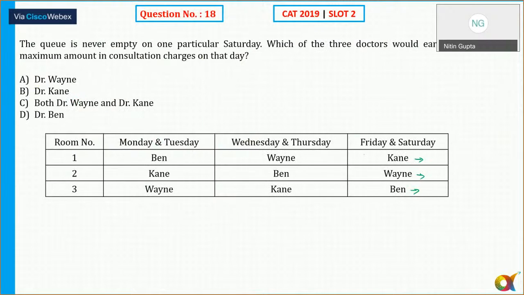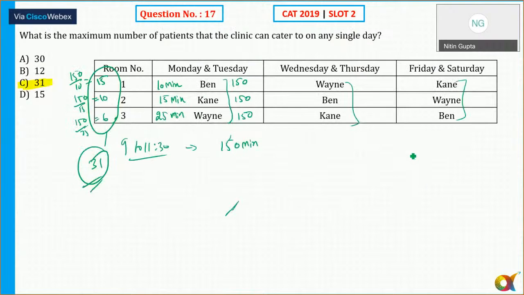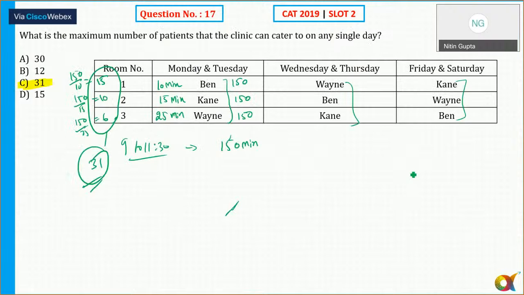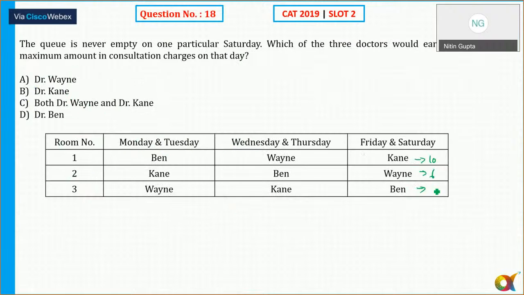Yes or no? Wayne can see how many patients? No, sorry, Kane 10, Wayne 6. So Kane 10 patients, Wayne 6 patients, and Bain we know can see a maximum of 15 patients on any day.